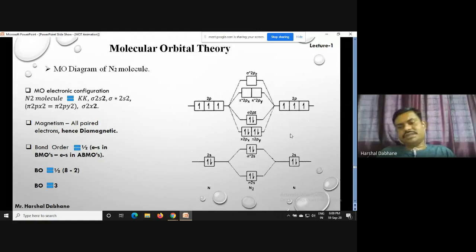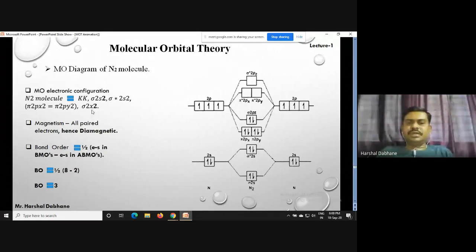The next is sigma 2s2, then sigma star 2s2, then pi 2px and pi 2py4, then sigma 2pz2. Here we have pi star 2px and pi star 2py, but they are vacant, so there is no need to write them. You have to write up to sigma 2pz. So that much you have to write in the electronic configuration, as already seen over here.